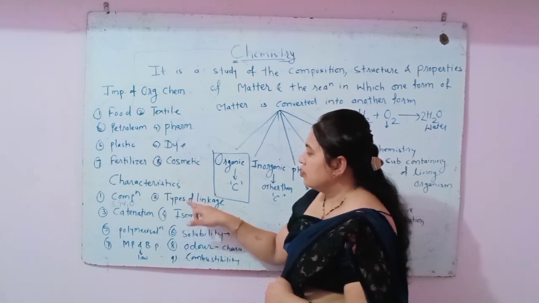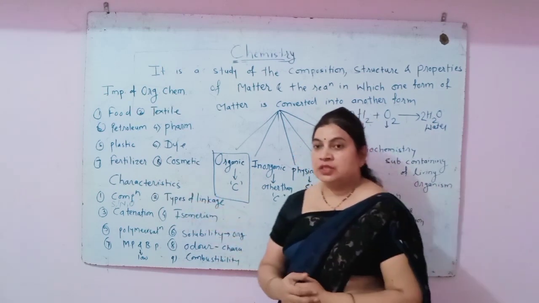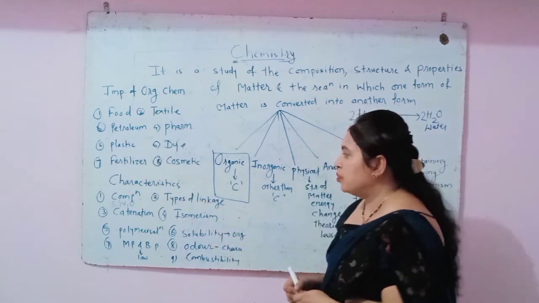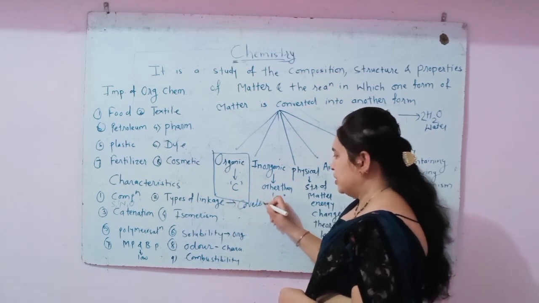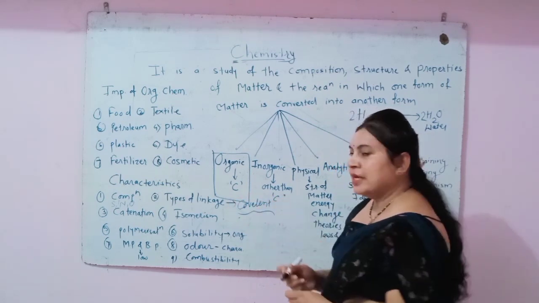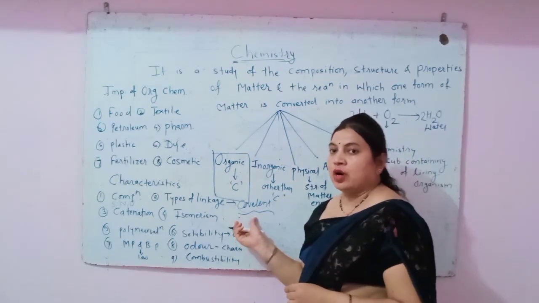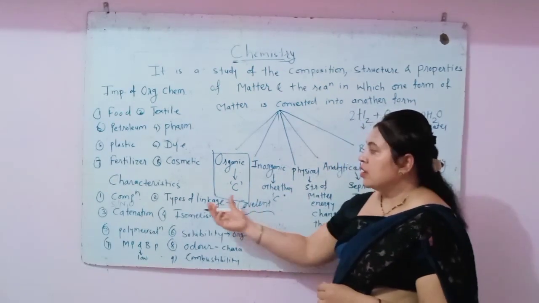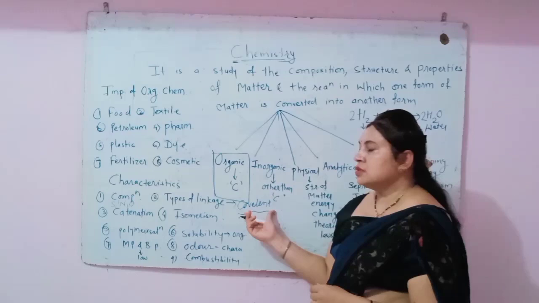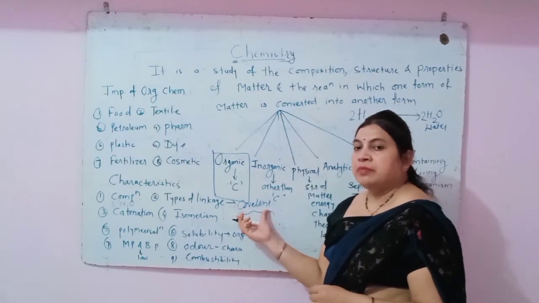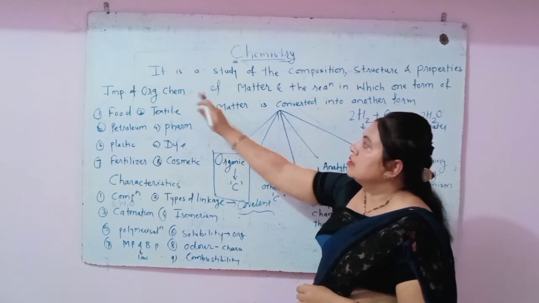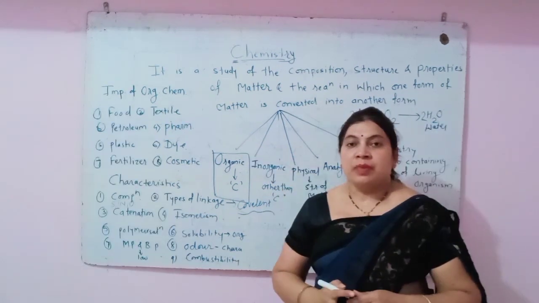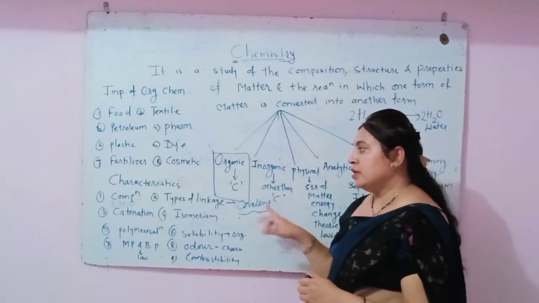Then next, what is the type of linkage? So generally organic compounds are linked by covalent linkage. So what is covalent linkage? That is the covalent bond. So nearly all the bonds made in organic compounds are covalent bonds.